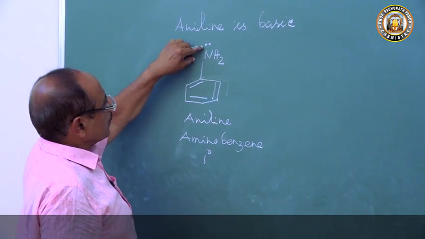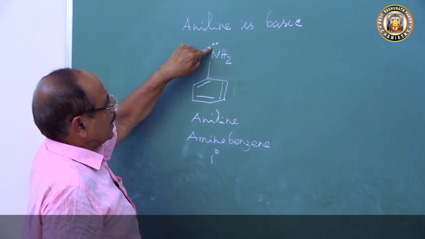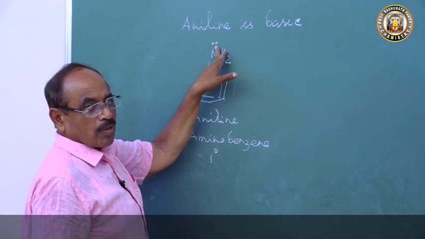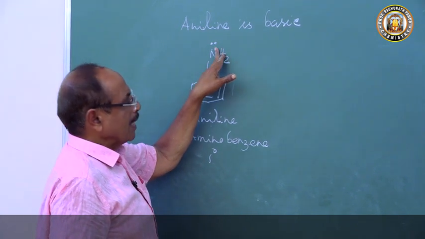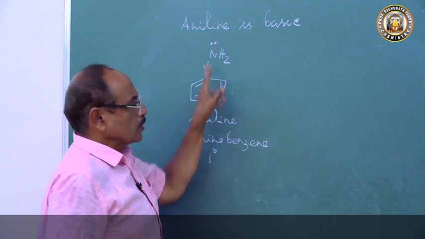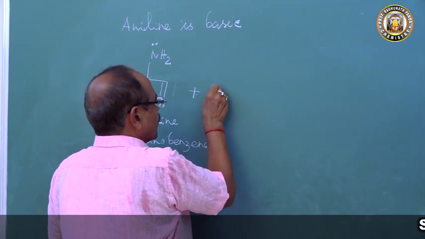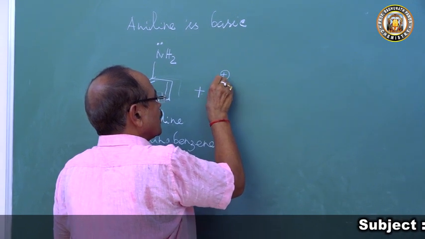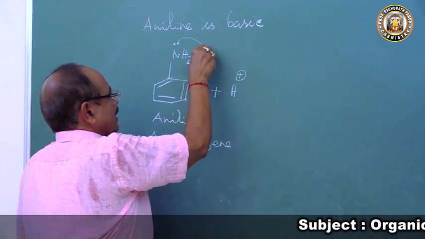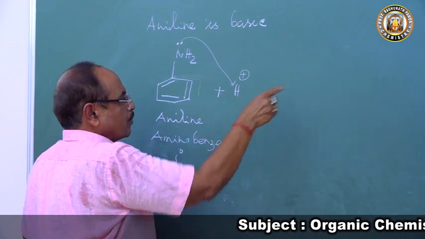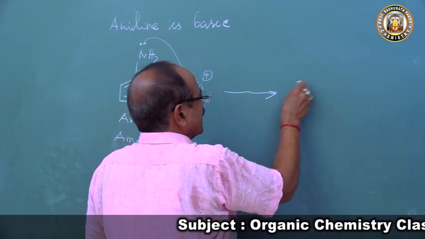Now this nitrogen atom of aniline has a lone pair of electron. So this is the lone pair of electron. So if there is a proton, then this nitrogen atom can attack the proton like ammonia and produce anilinium ion.